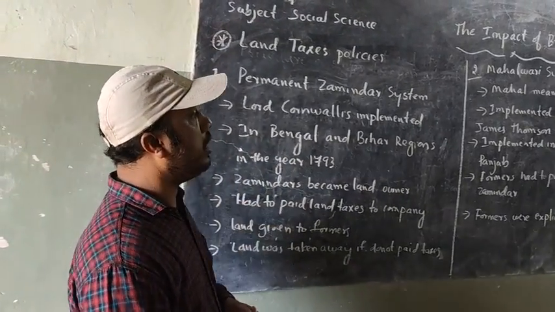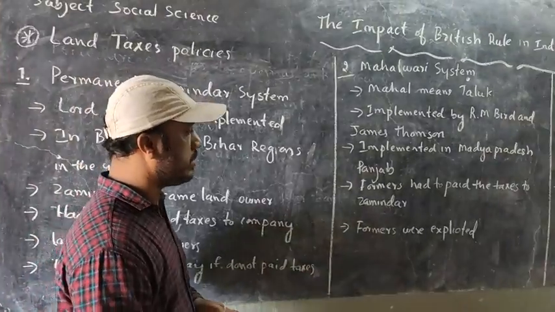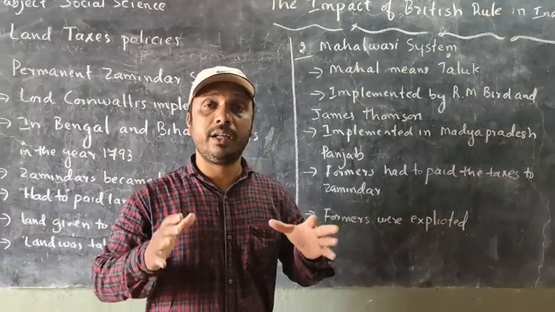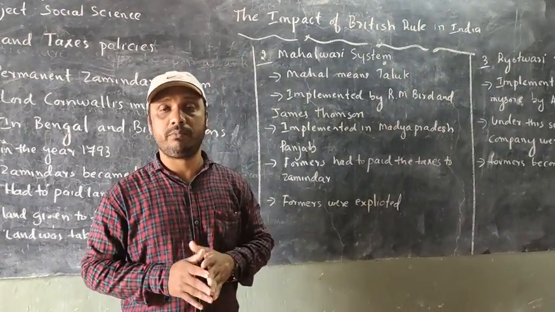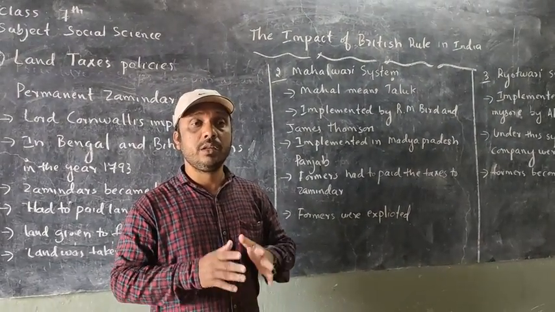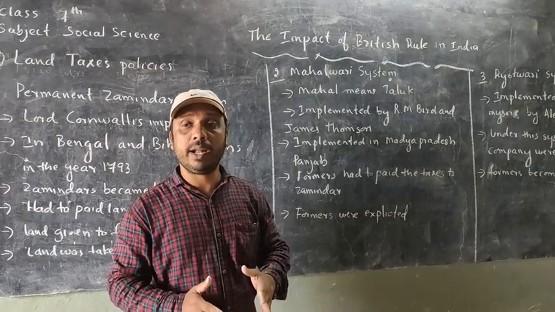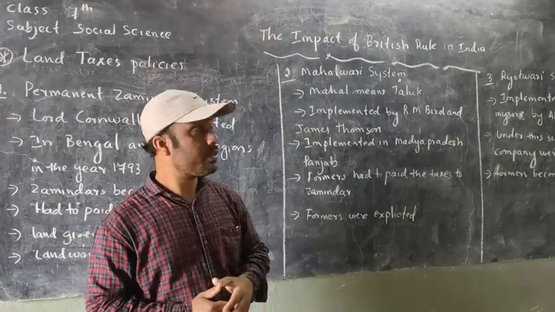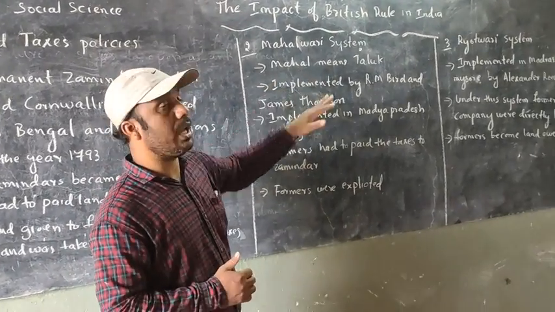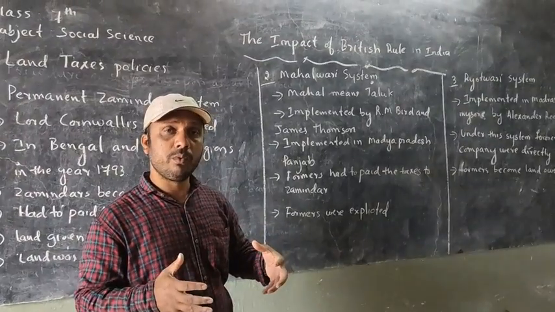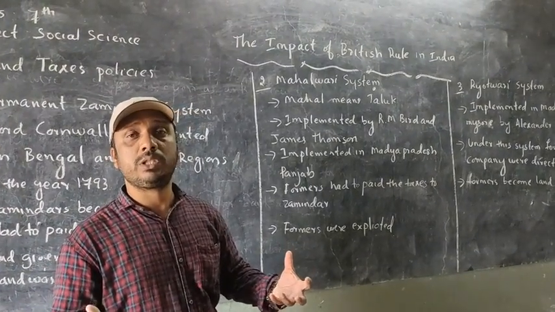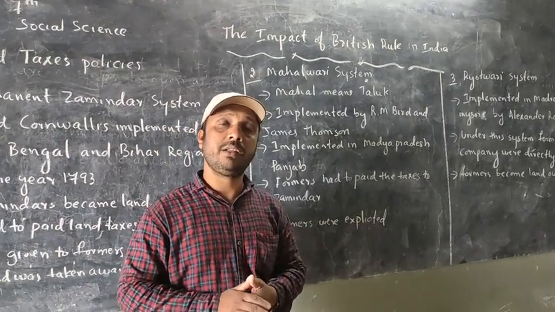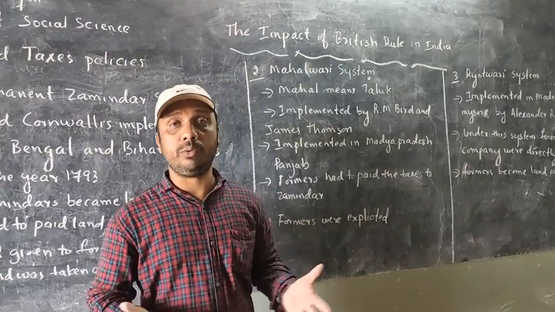Now we go for the Mahalwari system. So the British thought that we have to collect the tax from farmers. So here the British divided the area into taluks. Here Mahal means taluk. Now there are so many taluks in our country, but earlier the British had made many taluks.